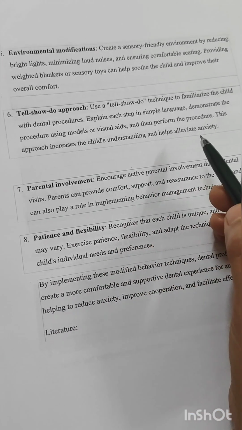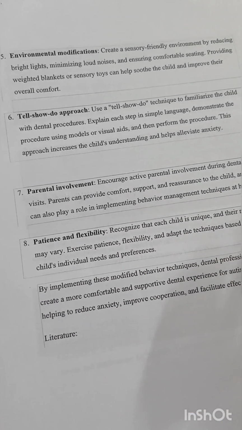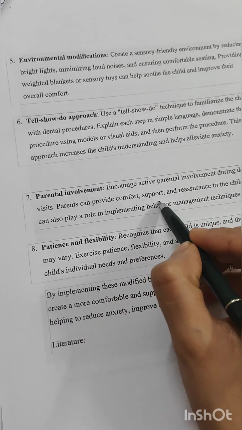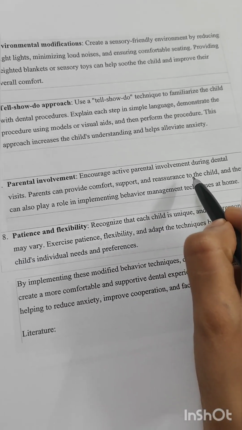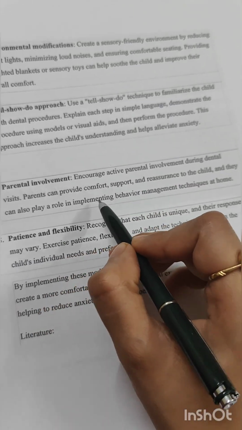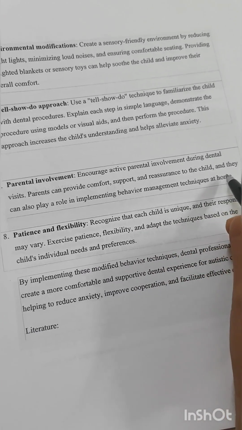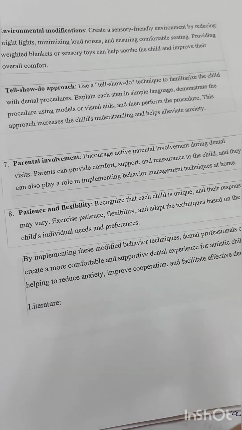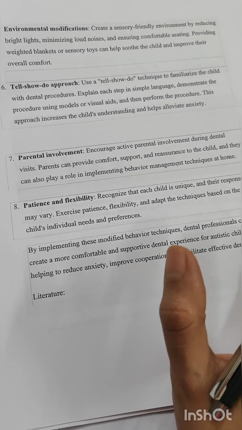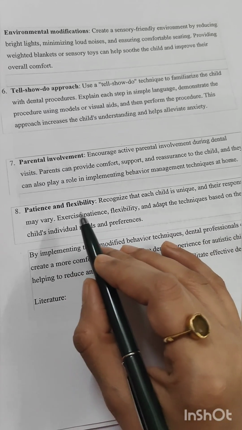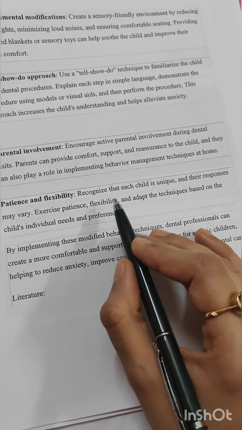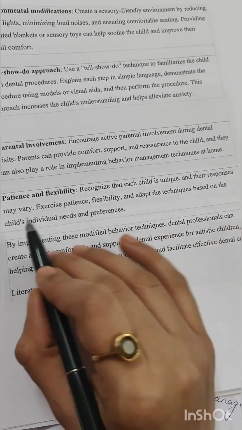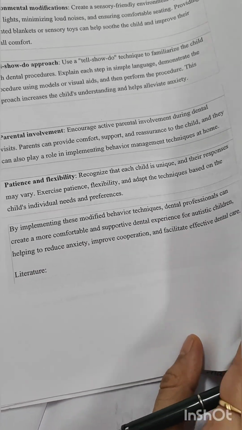Parental involvement is very important. Active parental involvement should be there. They can provide comfort, support and reassurance to the child. They can also play a role in implementing behavioral management techniques at home. Patience and flexibility. Recognize that each child is unique. Their responses may vary. Exercise patience, flexibility and adapt the technique based on the child's individual needs and preferences.